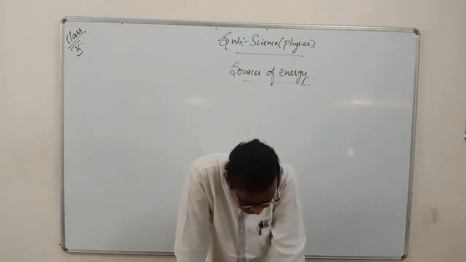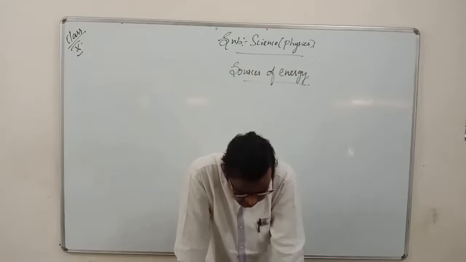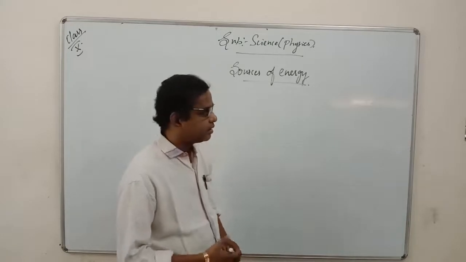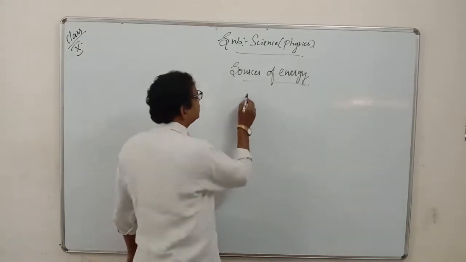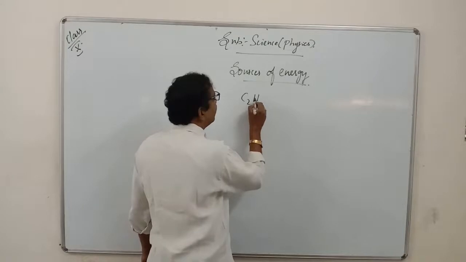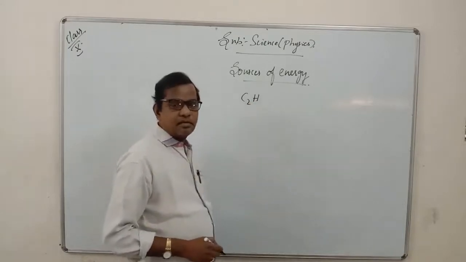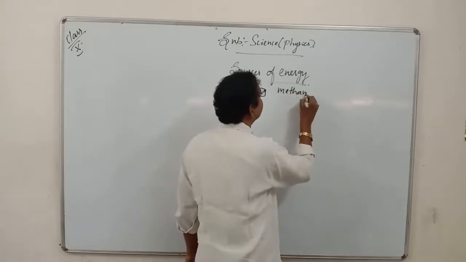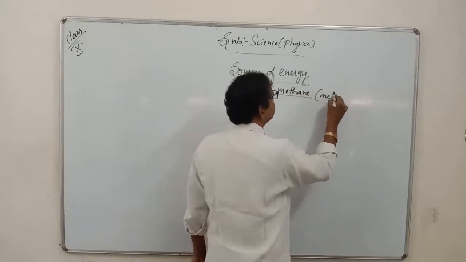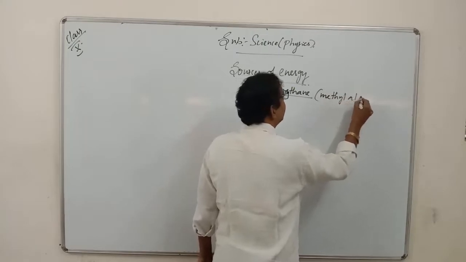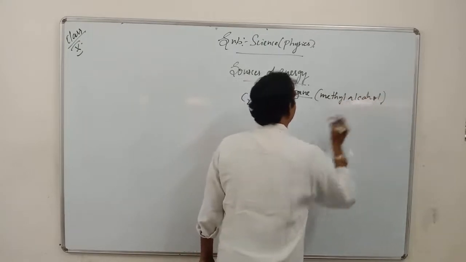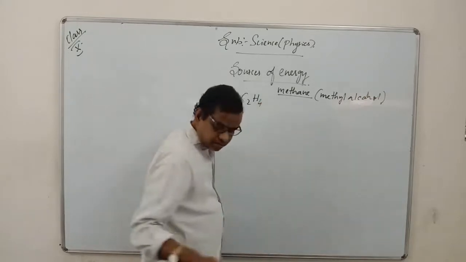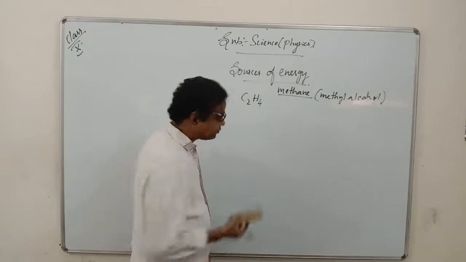You can see there. Biogas is an excellent fuel as it contains up to 75% of methane. Underline the word methane. I told you what methane is. Methane is CH4. Methyl alcohol is CH3OH.